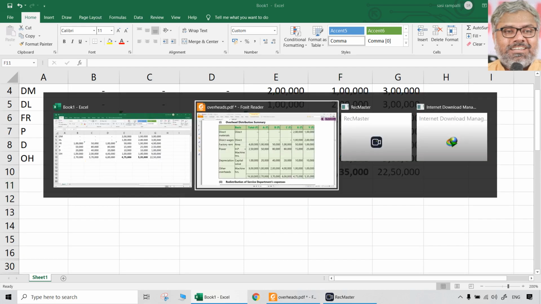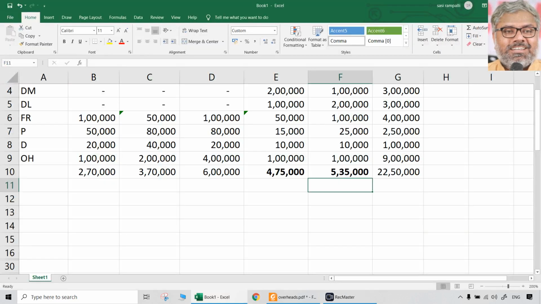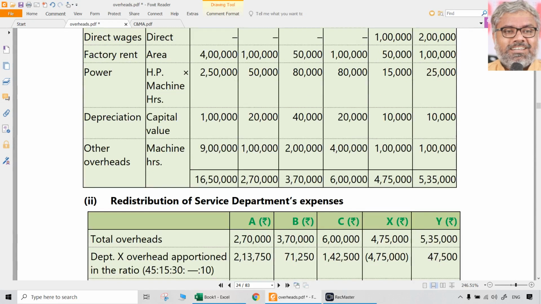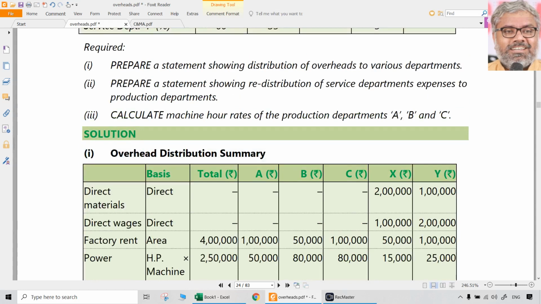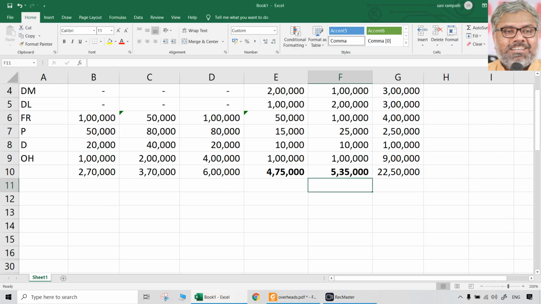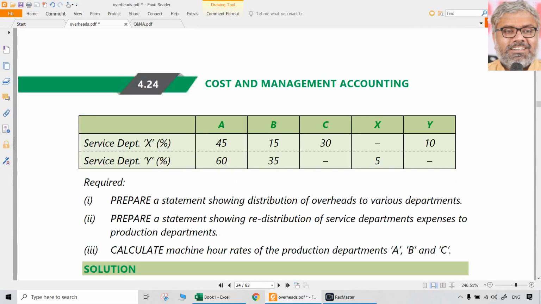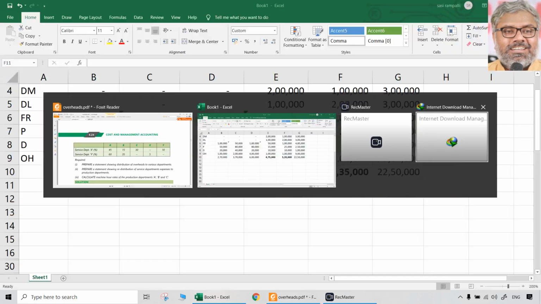This is clerically a little bit more time-taking process, but still without any big brain work. We can just blindly keep on repeatedly distributing the cost of one department to another department. So what is the percentage given here? Simple. Whatever the cost of department X is, that should be apportioned to A, B, C and Y in the ratio of 45%, 15, 30 and 10.